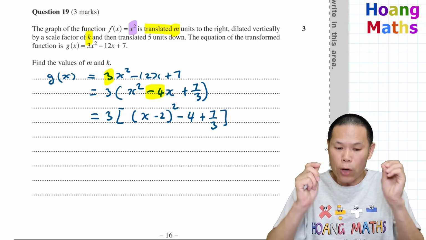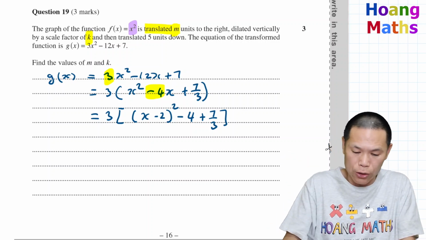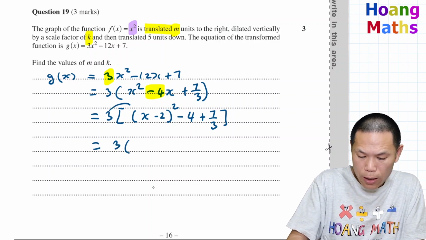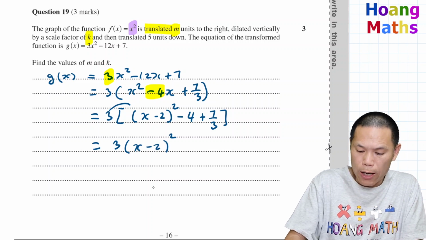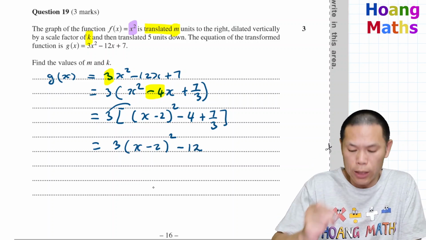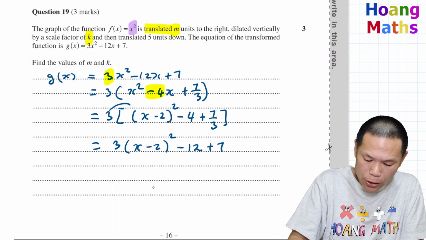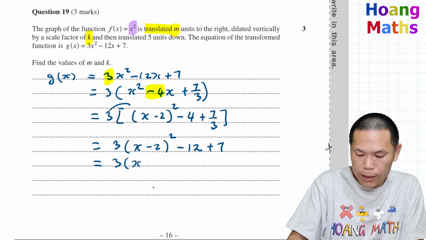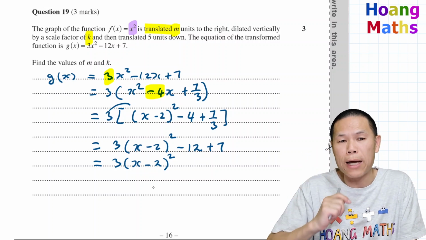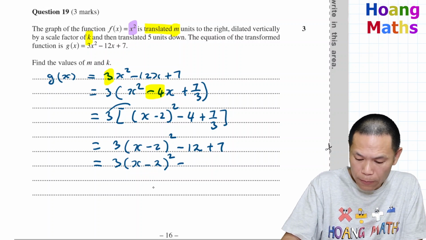So there you go. I can simplify this a bit further, or I can simply times by 3 first, just to get rid of the fractions. So 3 times this group gives me 3 times (x minus 2) all squared, and 3 times negative 4 is negative 12, and 3 times 7 over 3 gives me 7, so plus 7. Now I simplify this further. That becomes 3 times (x minus 2) squared, and 7 minus 12 is negative 5, so minus 5. So there you go.